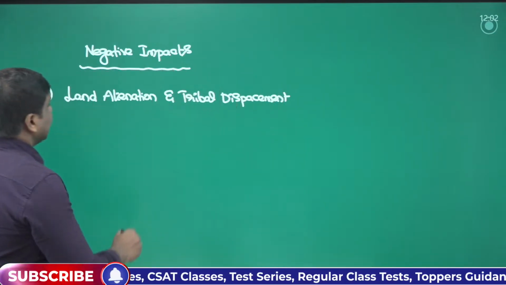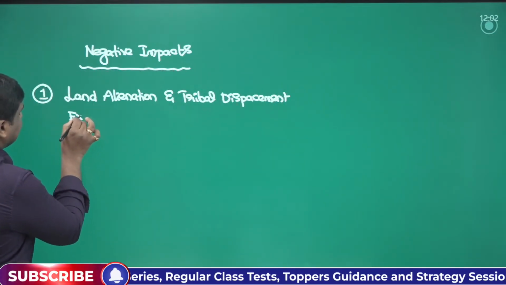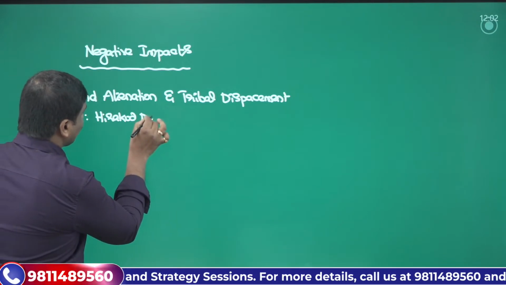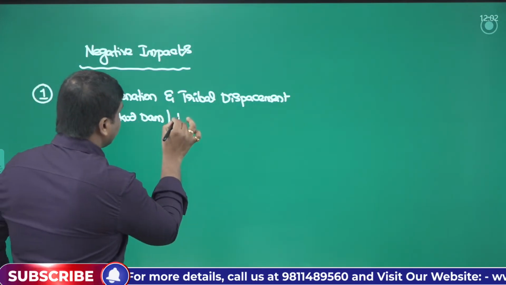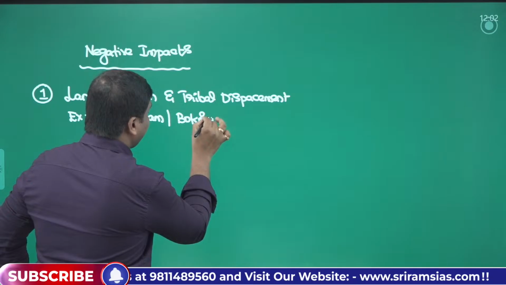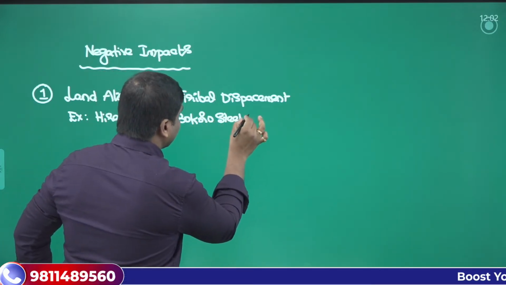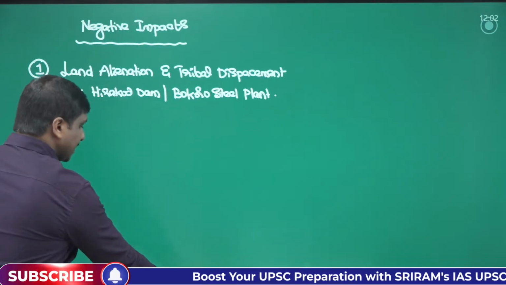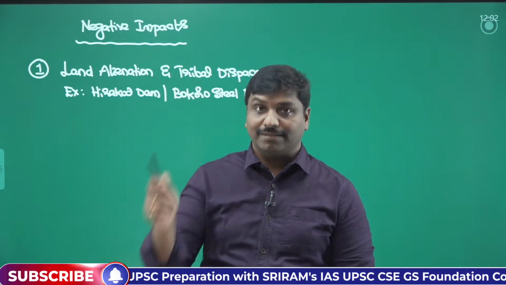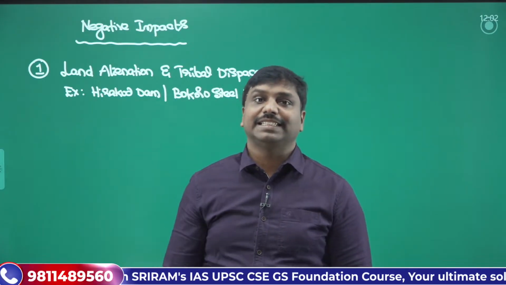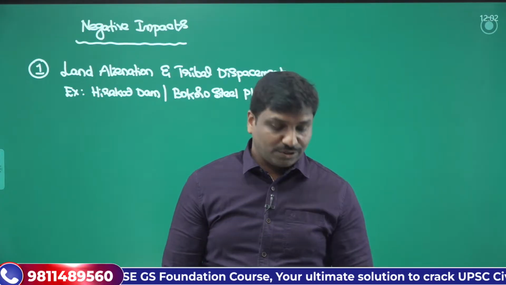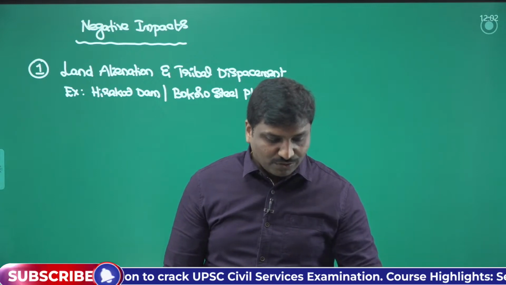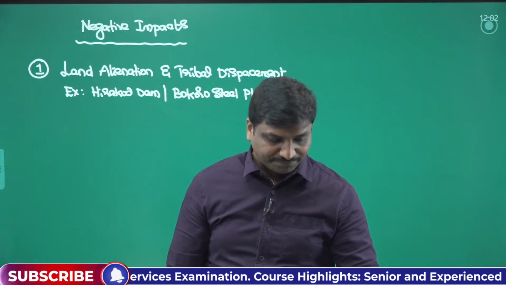So an example you can have is the Hirakud Dam construction, or you can see even the Bokaro steel plant establishment. During the Bokaro steel plant establishment also there was systematic displacement and movement of the tribals from their forest places to the surrounding places. So this is one important aspect. Try to remember it.